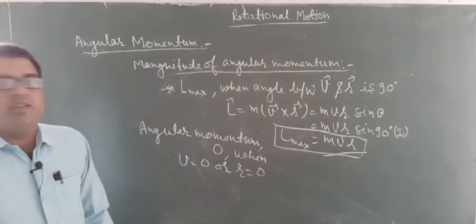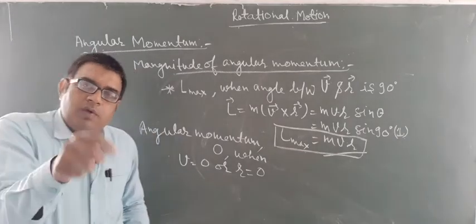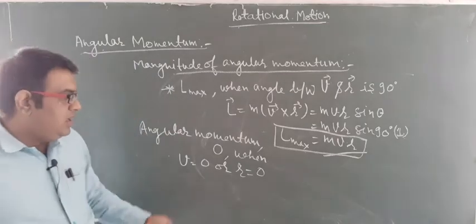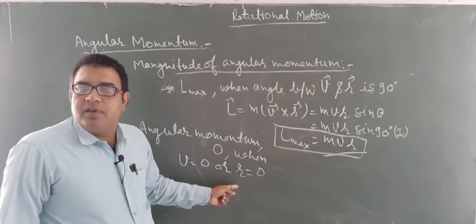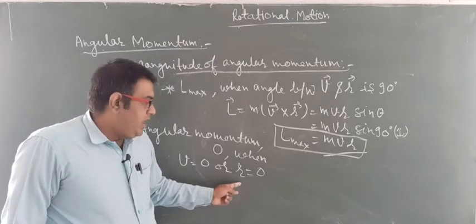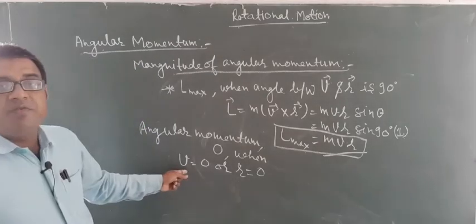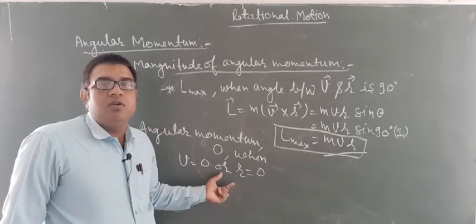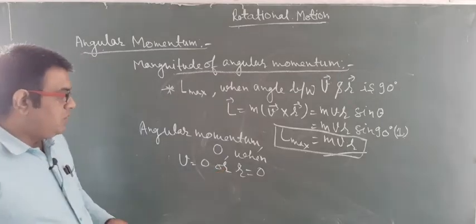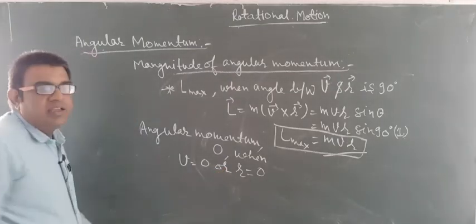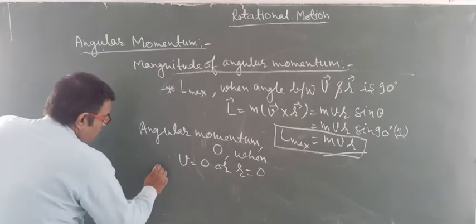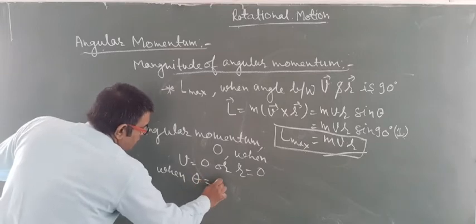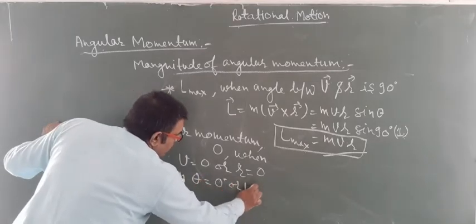It means if the body is rotating at a point on the axis, then r will be 0, so there will not be any angular momentum of the body. If v is 0, the body does not have any velocity, the linear velocity component is 0, then also angular momentum will be 0. And the other cases are when theta is equal to 0 degrees or 180 degrees.